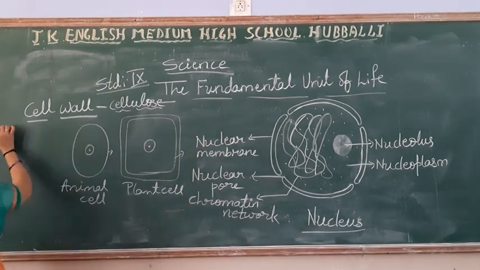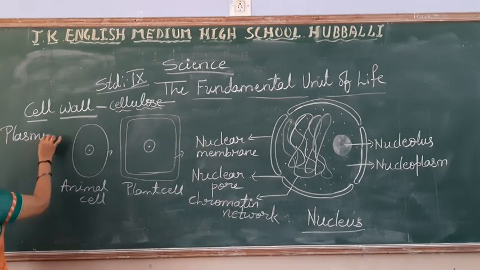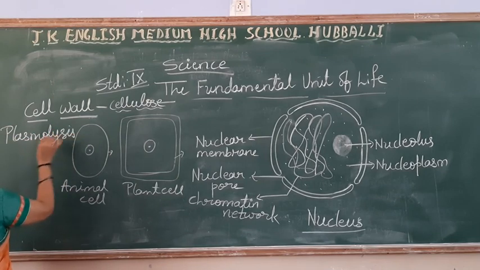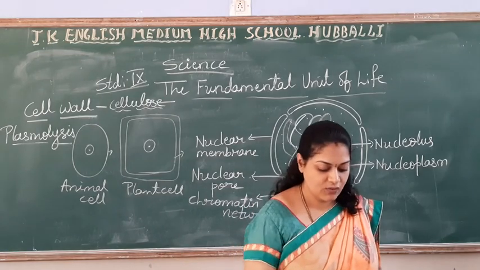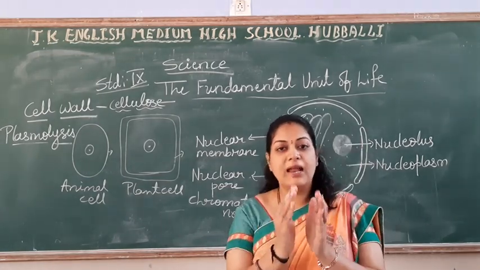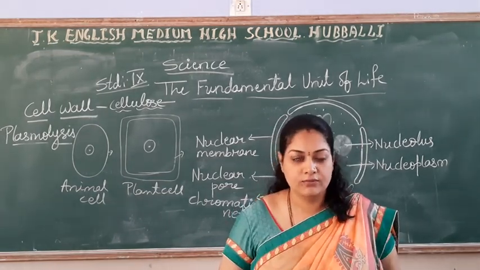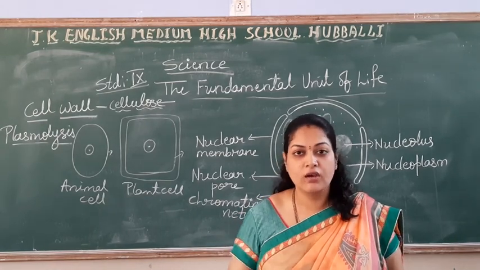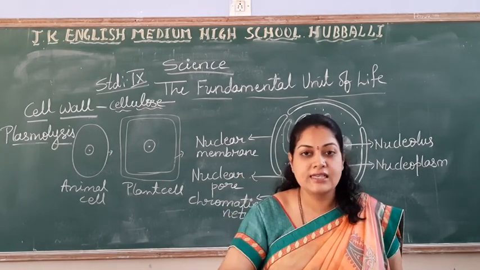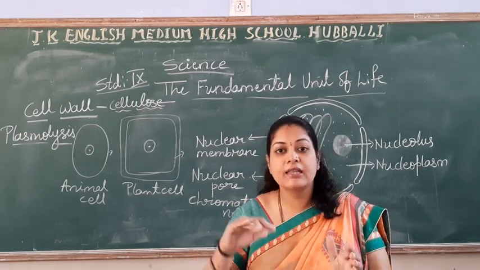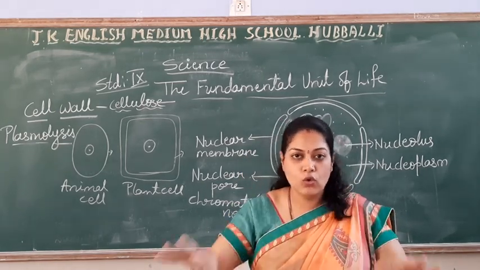Let me write it here. Plasmolysis. So what is plasmolysis? What happens when the plant cell loses water? When the water concentration in the cell is more, and it is less in the atmosphere, it loses the water.